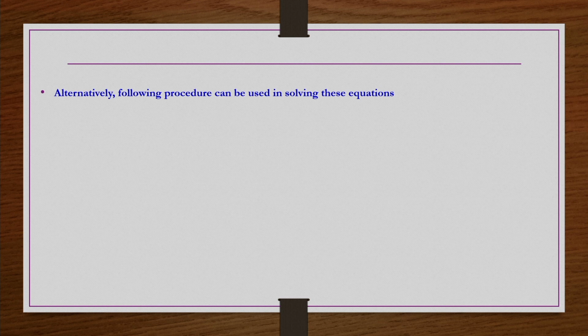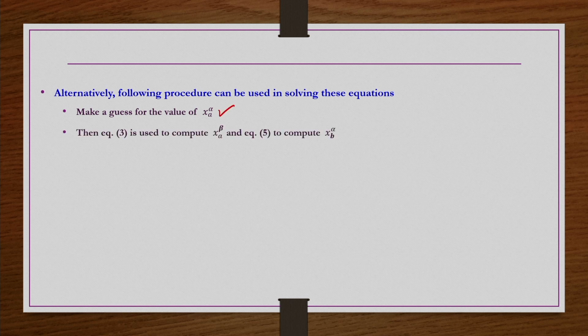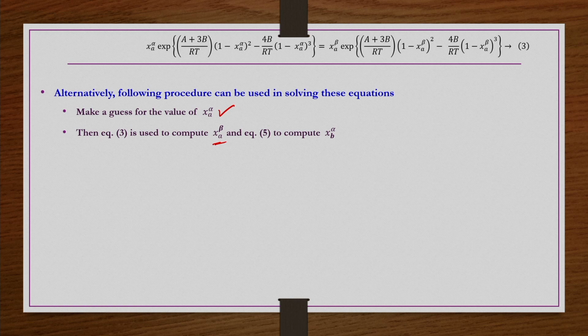Alternatively, the following procedure can be followed for solving these equations. Make a guess for the value of xa alpha first, then solve equation 3 to get xa beta, because now A, b, T etc. are given, only xa alpha and xa beta are not known. So, you are making an assumption of xa alpha and then finding out xa beta.